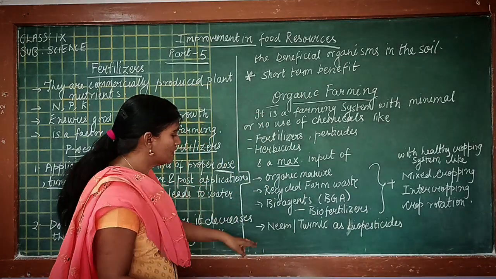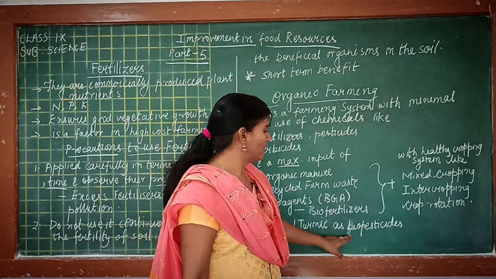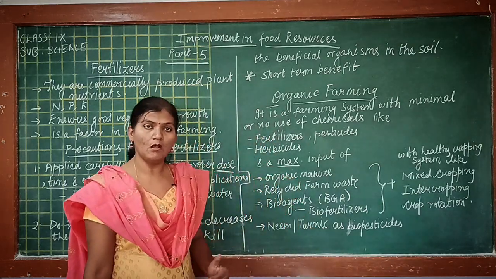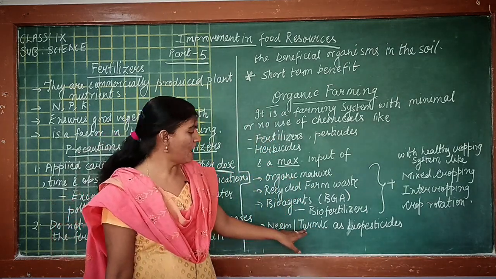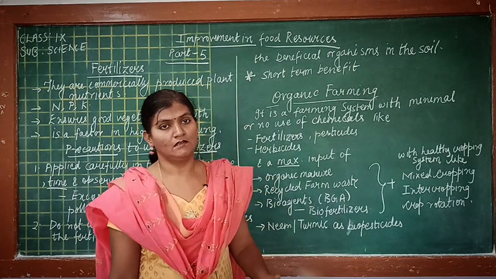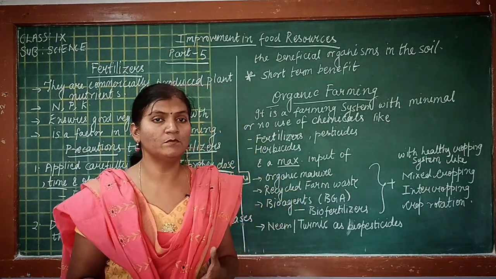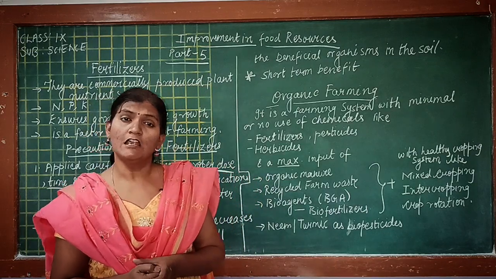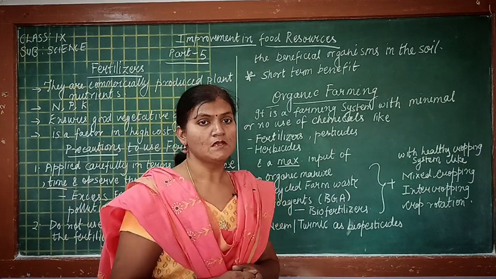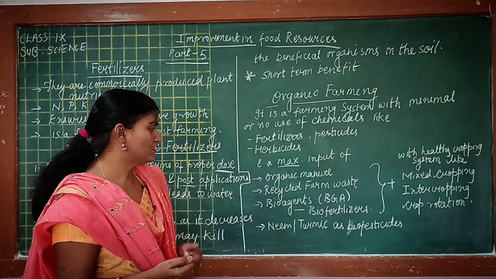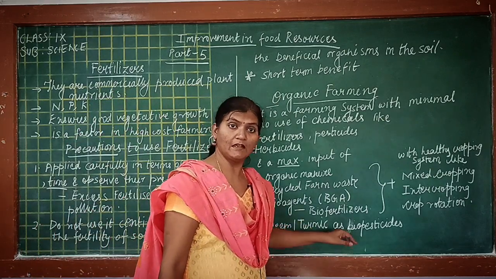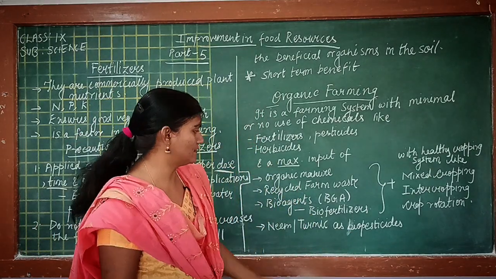Then the next is use of neem and turmeric as biopesticide. You all know that neem and turmeric are God's gifts which protect even human beings and plants from disease-causing organisms. So they can be used as a biopesticide in place of chemical pesticides.